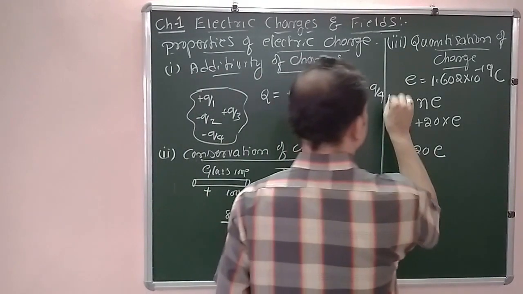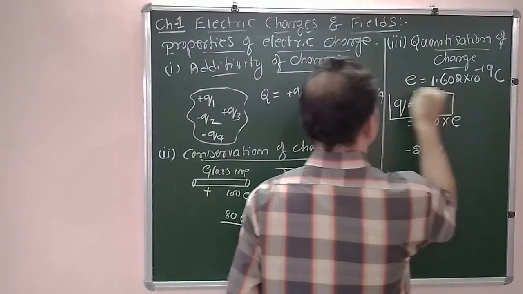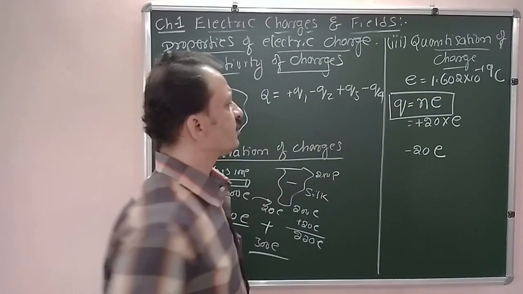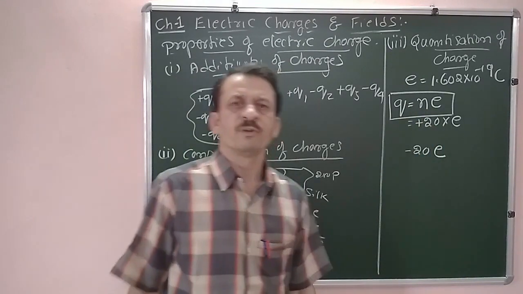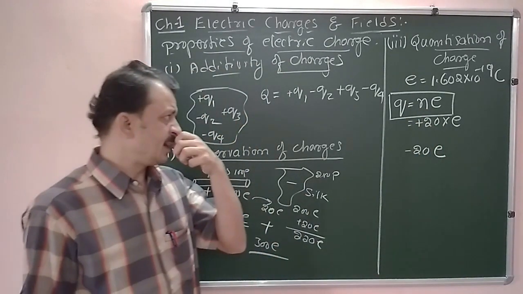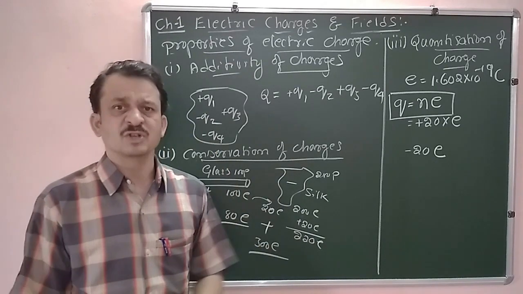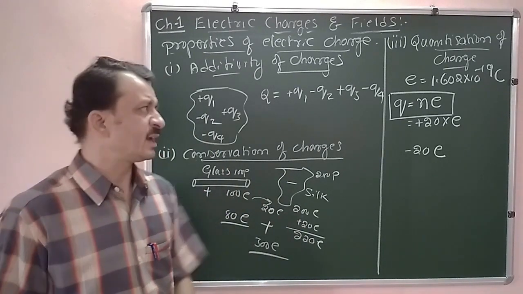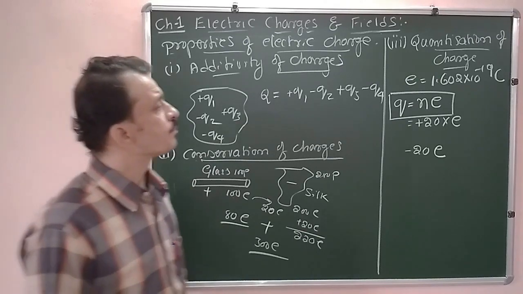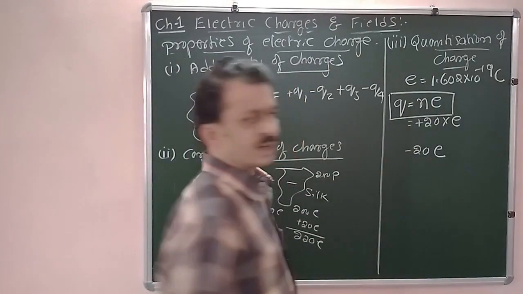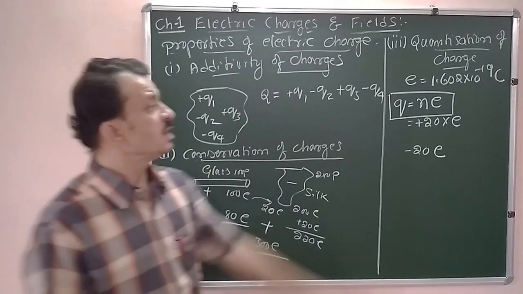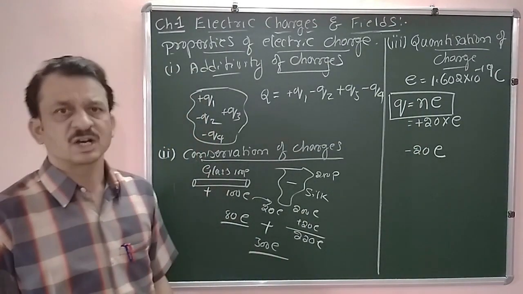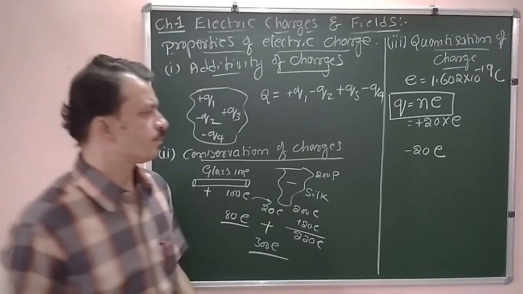Now the general expression for the charge of an object: Q is the charge of an object, that should be written as some n into e, where n is an integer. Either it may be a positive integer or it may be a negative integer. Now from this one we can calculate how many electrons get transferred from one material to another material if you know the total charge of the material.